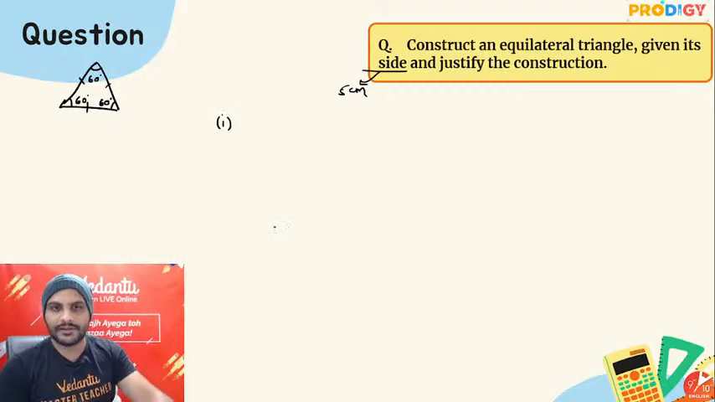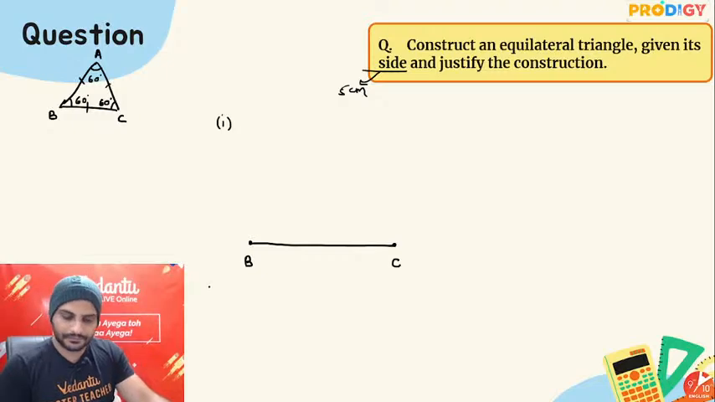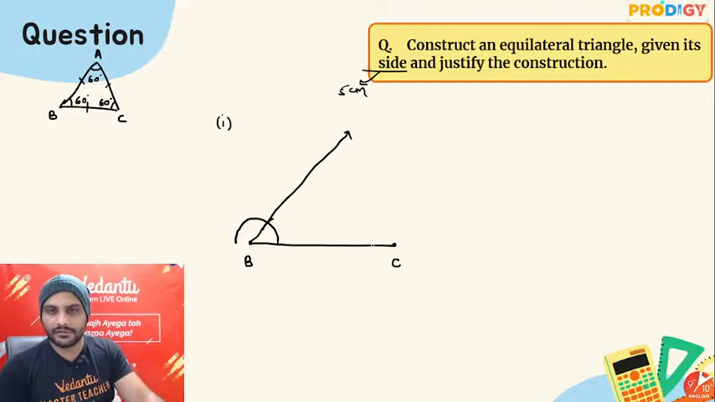Suppose the first way, let's say you will start with the side BC. Draw a side BC of 5 centimeter. Okay? Then what you'll do? At B, draw an angle of 60 degree. Angle of 60 degree you have drawn. Alright. At C also, draw an angle of 60 degree. Wherever these two will intersect, that will be your required point A. That is one way of doing that.